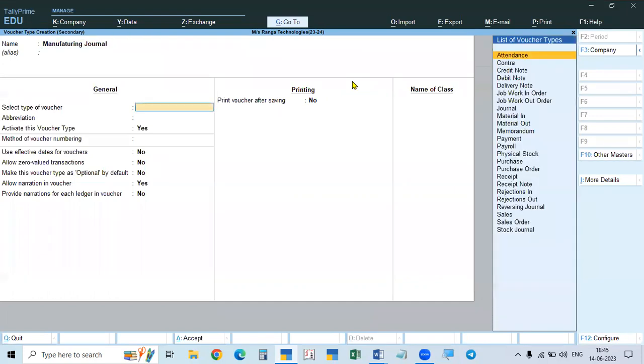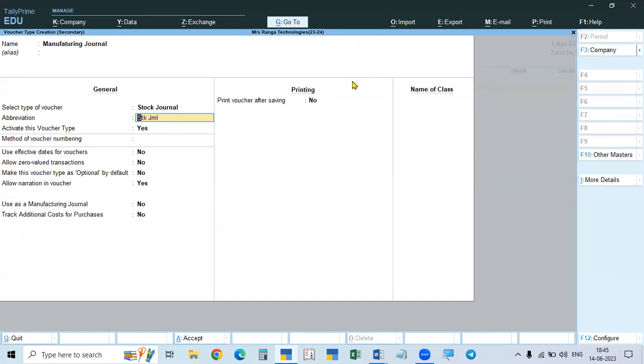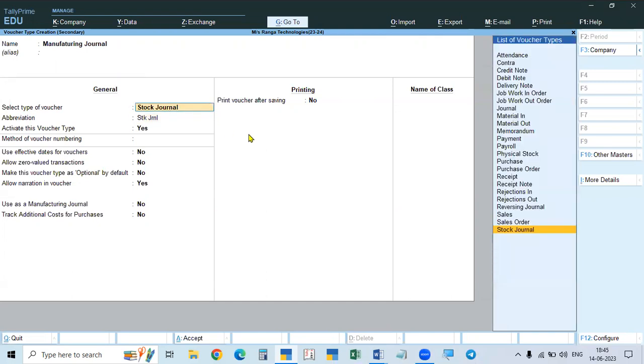Manufacturing journal, and it is created under stock journal only. So manufacturing is related to stock. Stock journal is also related to stock. So it is taken under the type of the voucher. Name of the voucher is manufacturing journal, and the type of the voucher is stock journal. Under stock journal we are taking, but one thing.